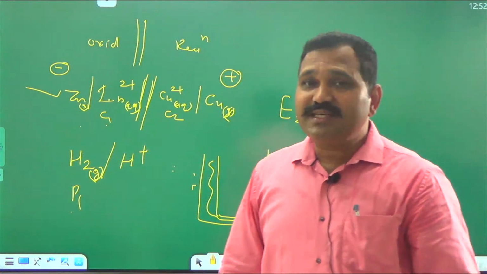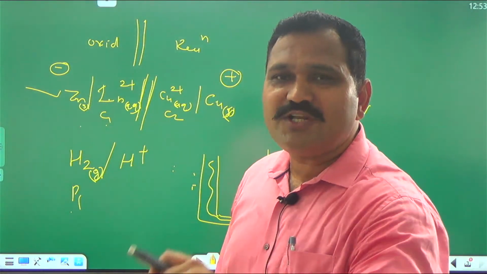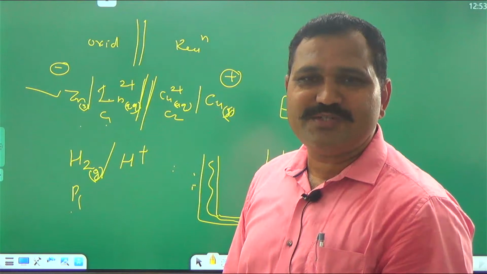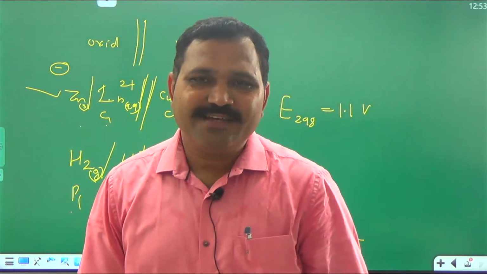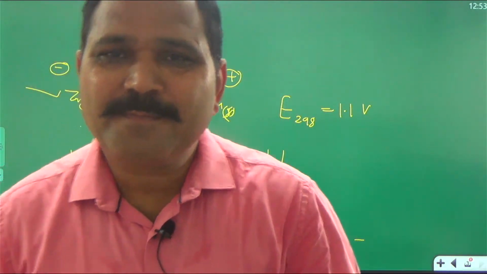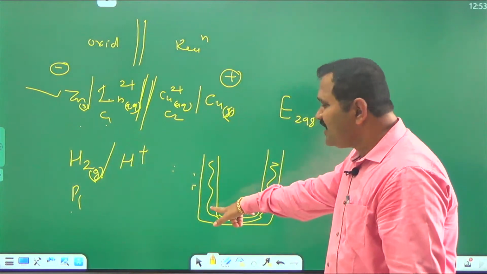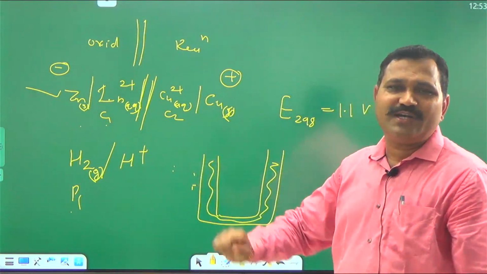Along with that, we are saying it is a salt bridge, meaning we have to add some certain salt in it. Now, which salts are used? Not NaCl, not NH4Cl. We have to use certain salts only.